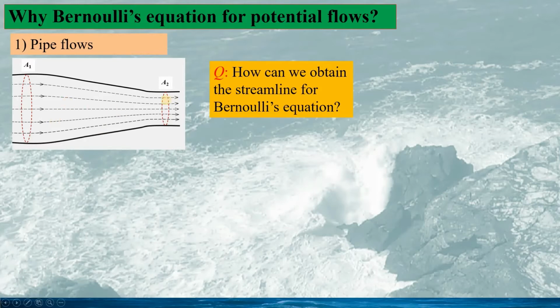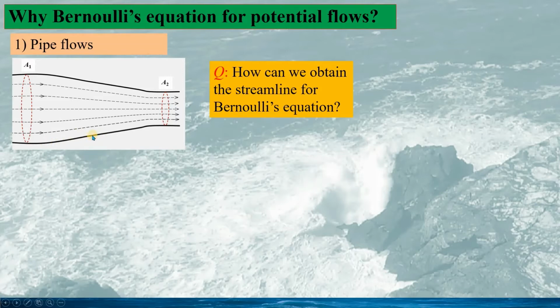So when we use the Bernoulli's equation, in fact, we don't actually use it on the streamlines. Instead, we apply the Bernoulli's equation for the potential flow in the pipe, since when the Reynolds number is large for the flow in the pipe, most of the flow can be regarded as potential flow. Only the small part near the pipe wall is rotational flow.